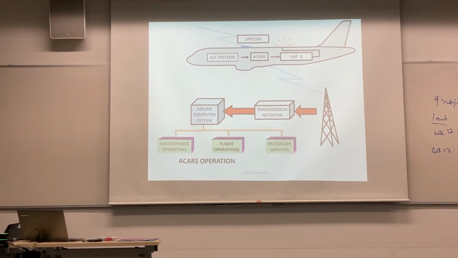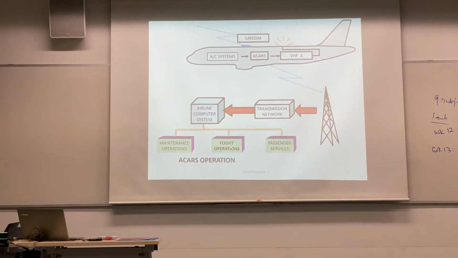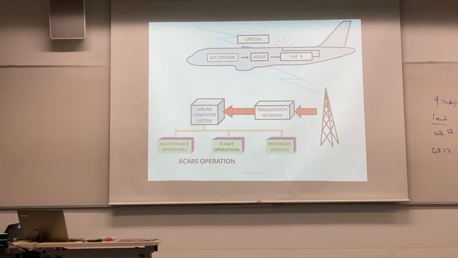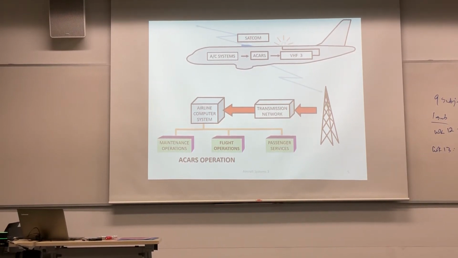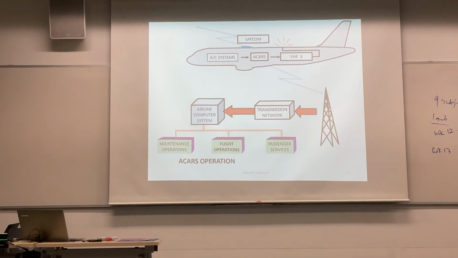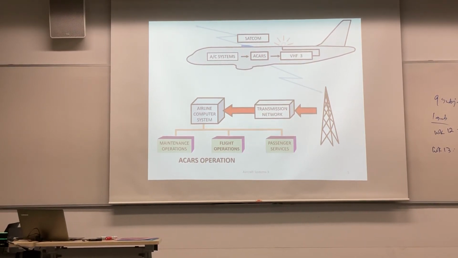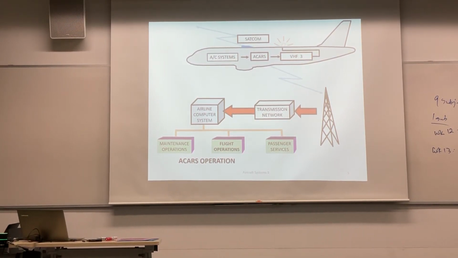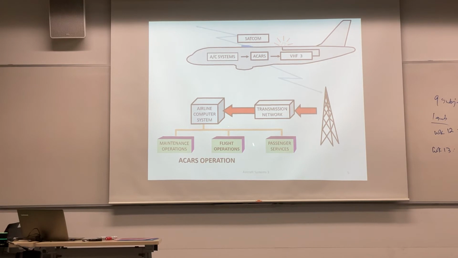Okay? And they can send to passenger service, flight operations, or maintenance. So if there's a defect you want to know, they send to maintenance. Right? If there's something wrong with the crew, they send to flight operations. Or they'll say, there's a storm coming up somewhere, or there's a volcanic eruption somewhere here, please don't come this way. You know? These are operational. Okay?